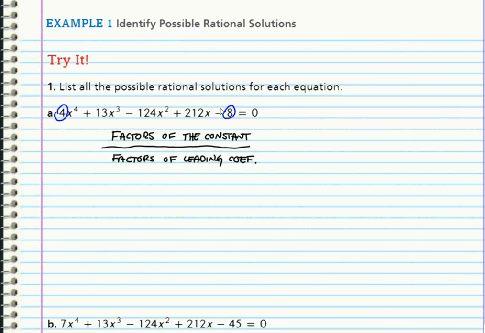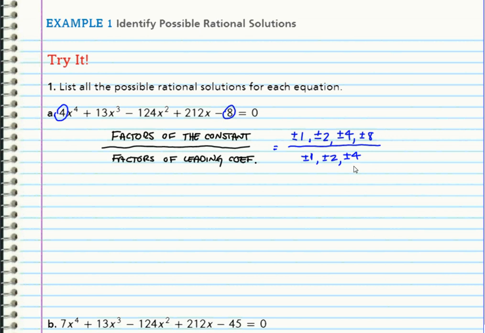So I want factors of 8 over factors of 4. So in this case, I think of the factors of 8: plus or minus 1, plus or minus 2, plus or minus 4, and plus or minus 8. Those are the factors of 8. Those are the only numbers that multiply to get 8. And the factors of 4 are plus or minus 1, plus or minus 2, and plus or minus 4.